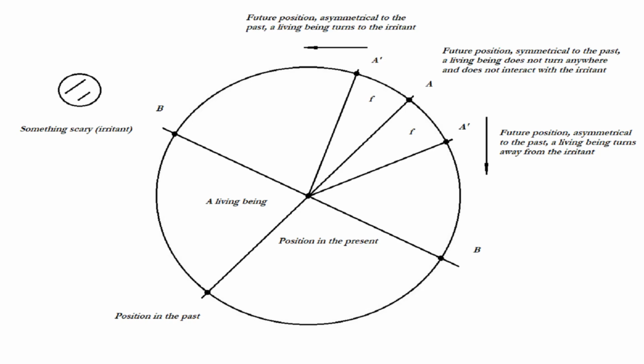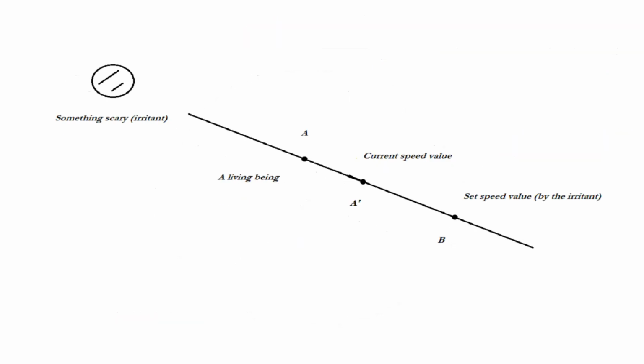If the irritant sets only the angular speed, then the living being will turn around its axis. The higher the irritation, the stronger it will spin. And if only the magnitude of the angle, then a living being should unfold instantly, which is not observed in practice, and is physically impossible. Now we can get back to speed.